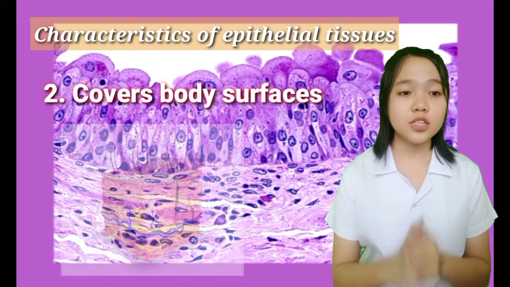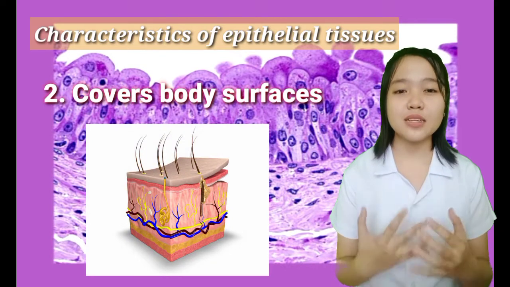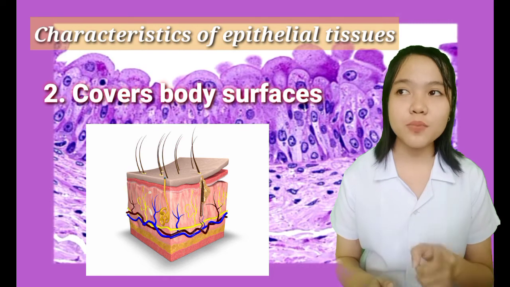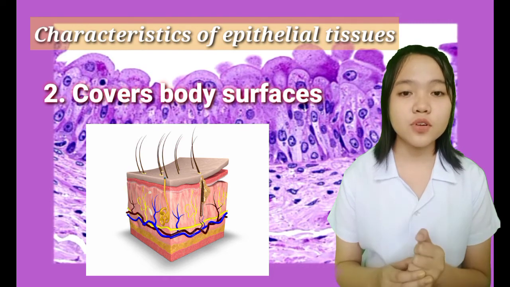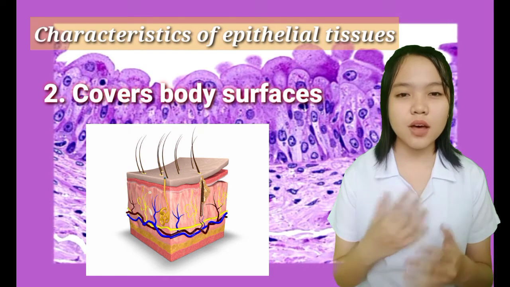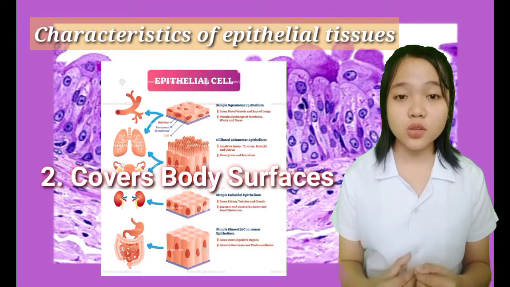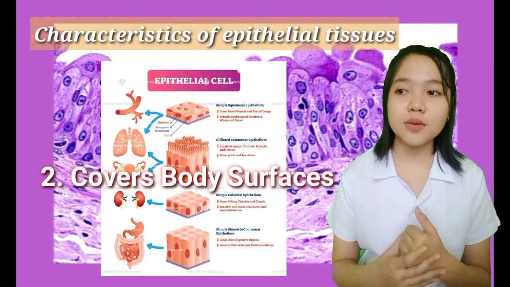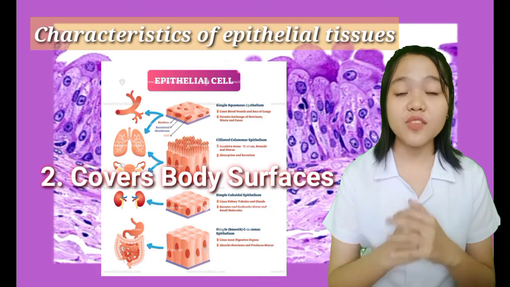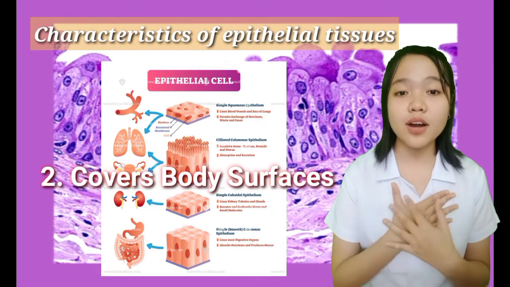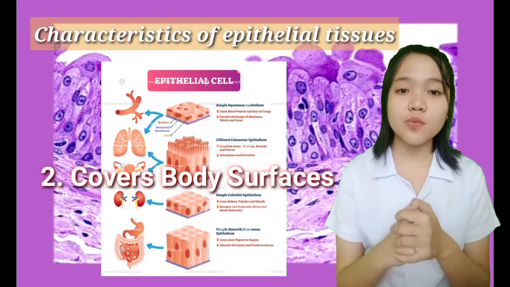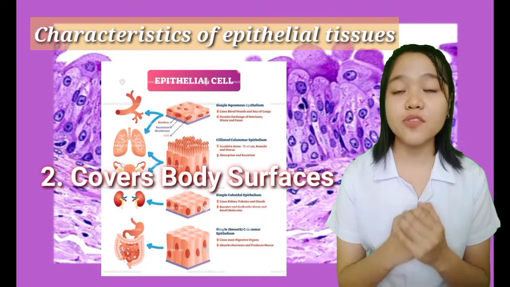Second one, epithelial tissues cover body surfaces. So epithelial tissue provides covering to our body. But remember na it doesn't only cover surfaces outside the body, but also on the inside. Like mostly our organs in the body are covered with epithelial tissues. Like for example, yung heart natin, it has epicardium, which is the outer layer of the heart. So epicardium is an example of epithelial tissues.